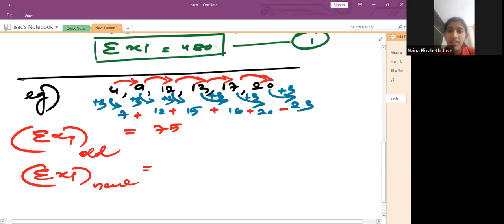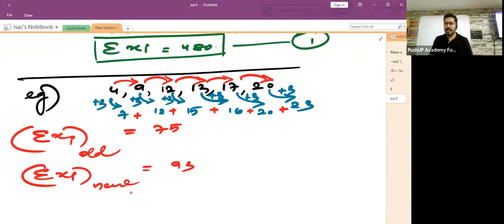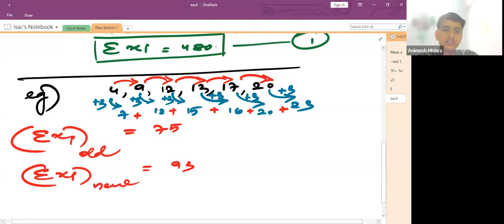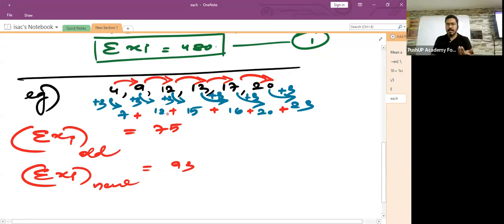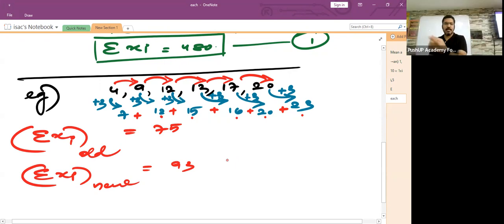Sir, is it 93? It is 93. You all agree with that? Animesh, Dikshit, I think it is 93. Animesh, Joshua, Dikshit, did you all get it? So 7 plus 12 is 19. 19 plus 15 is 34. 34 plus 16 is 50. 50 plus 20 is 70. 70 plus 23 is 93. Just take the sum of all these numbers.